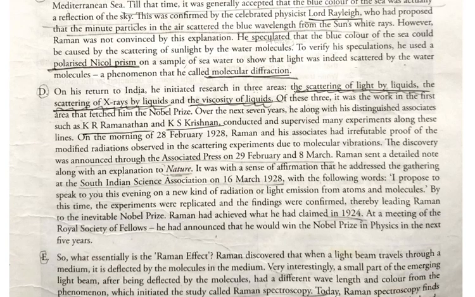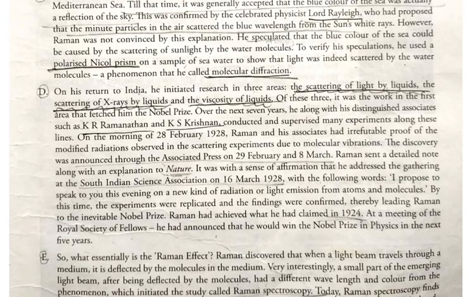In 1924 he had already claimed that he would receive the Nobel Prize, and he received it in 1930. At the meeting of the Royal Society of Fellows, he had announced that he would win the Nobel Prize in physics in the next 5 years. He was very confident that for his experiments he would receive the Nobel Prize. That confidence should be there in every person.